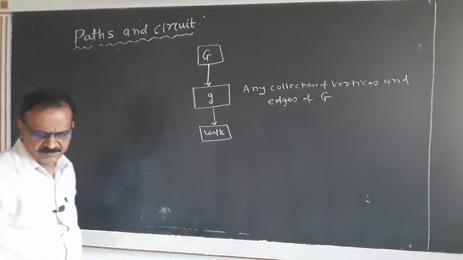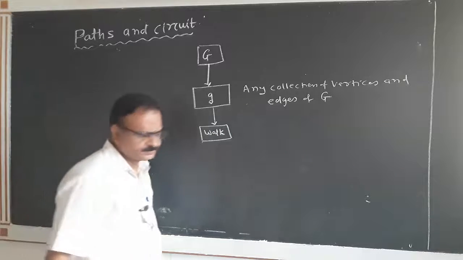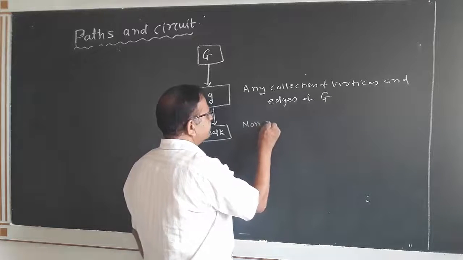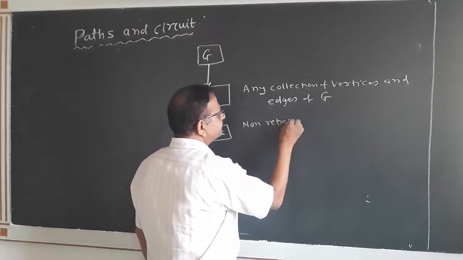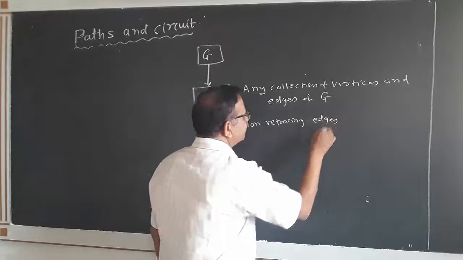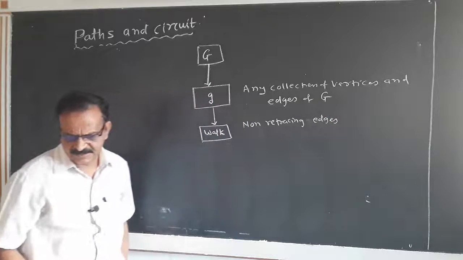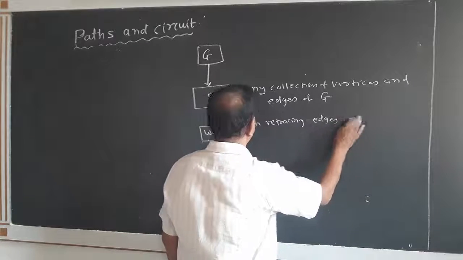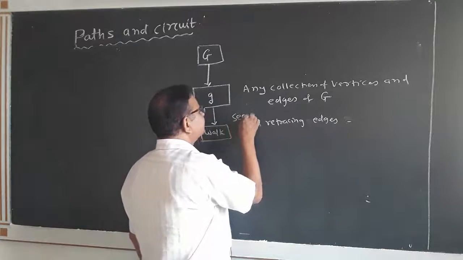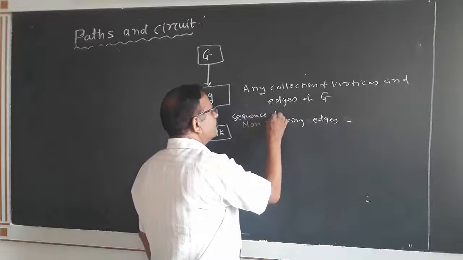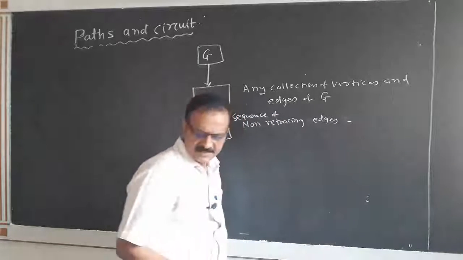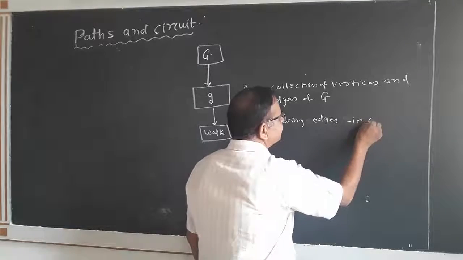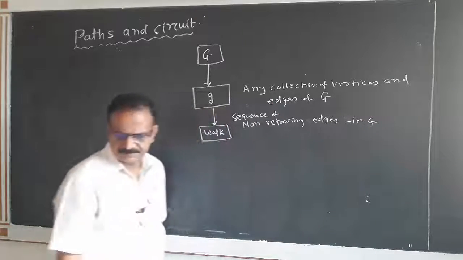Walk is nothing but non-retracing sequence of edges in a graph G, is called as walk.